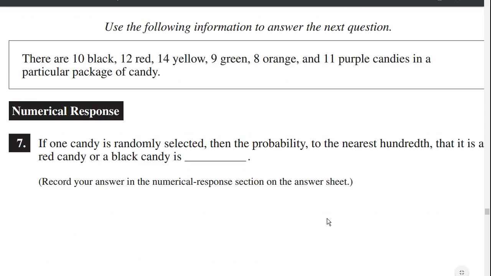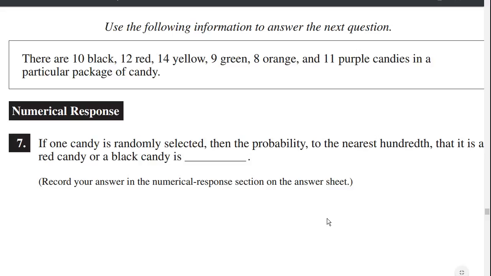There are 10 black, 12 red, 14 yellow, 9 green, 8 orange, and 11 purple candies in a particular package of candy. If one candy is randomly selected, then the probability to the nearest hundredth that it's a red or a black candy. So this is straightforward. All you do is you take red candies and black candies, which is 10 plus 12, and then you divide by the total number of candies.